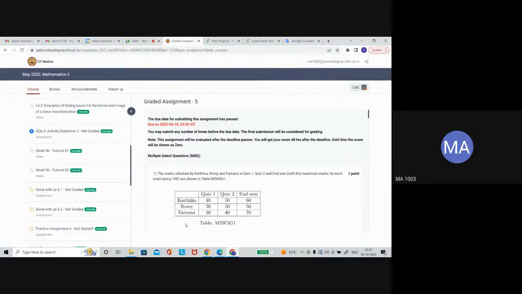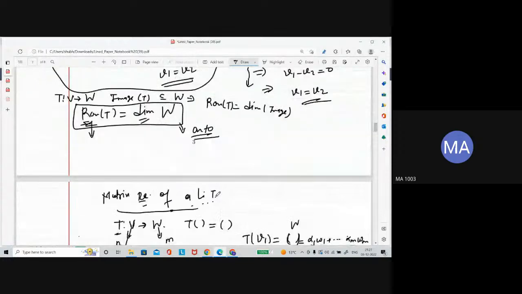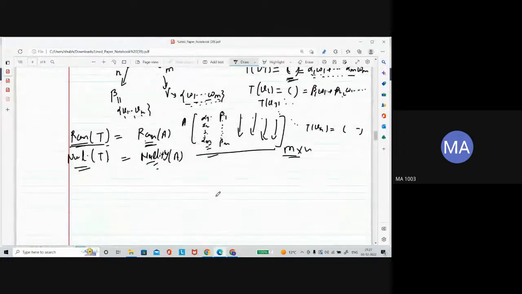Now, so this is all about the linear transformation. We just quickly revised it: what is one-one and onto, what is kernel, what is image. Now the next thing is the matrix, similar, equivalent matrix or similar matrix.